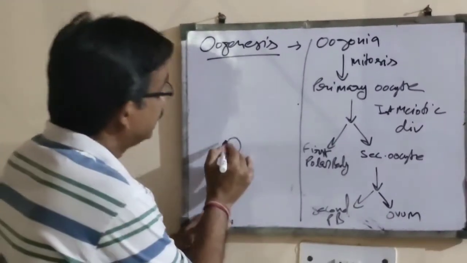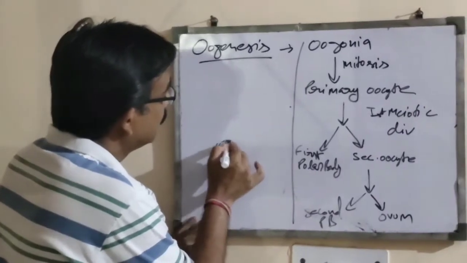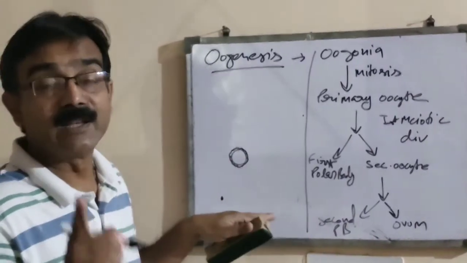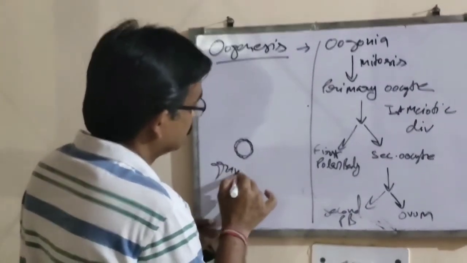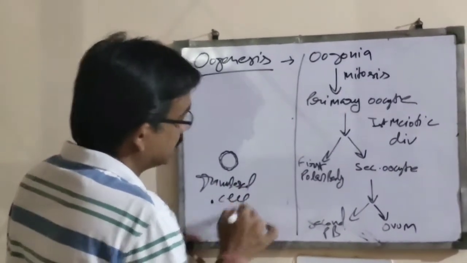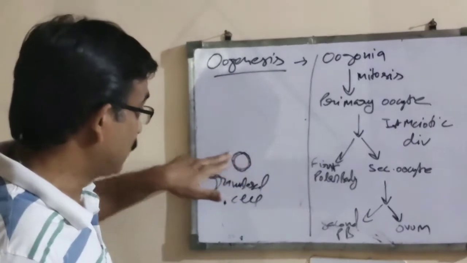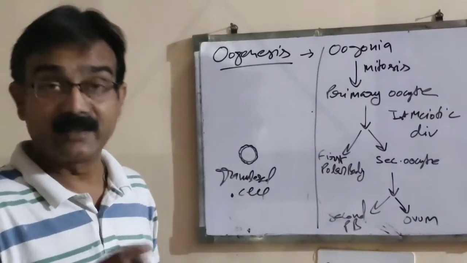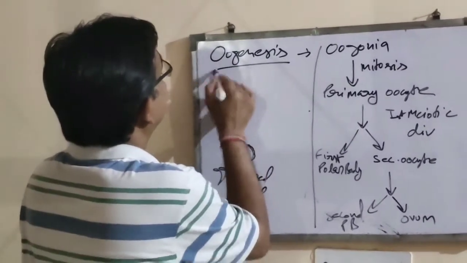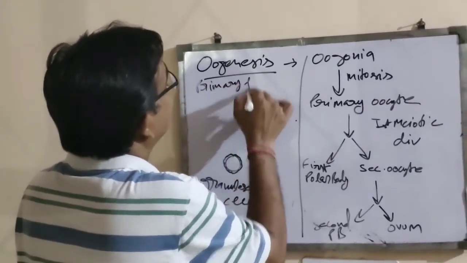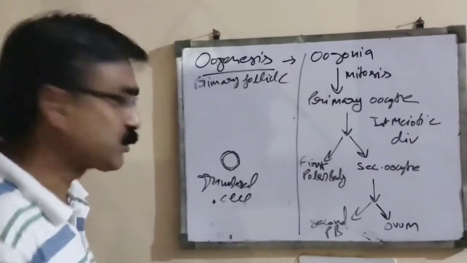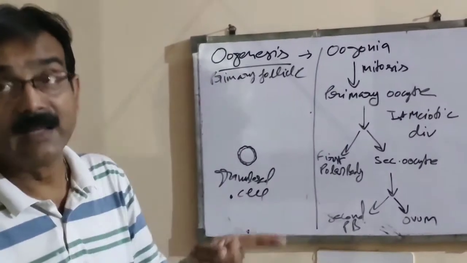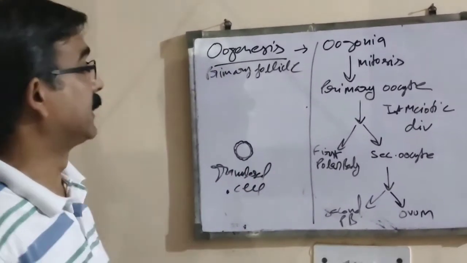Afterward, after some time, they develop a layer around them, and this single layer that they develop around them is made up of granulosal cells. So when the primary oocyte encloses itself with a single layer of granulosal cells, at this time it is referred to as a primary follicle.